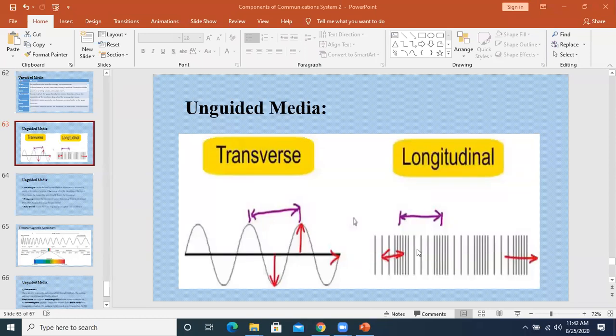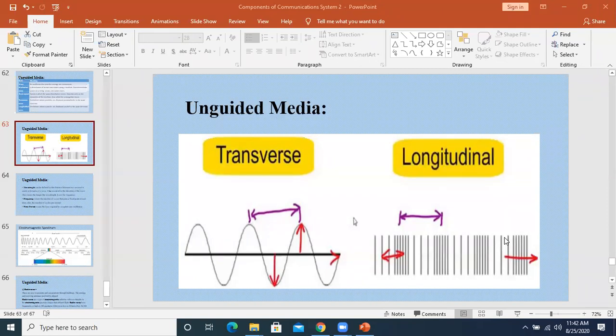What is there in it? Compression and rarefaction. What is meant by compression? Compression means when the molecules of the medium are closer to each other, then this is called the compressed format. And when the molecules are at a distance, when these are released, this is called rarefaction. Compression, rarefaction: this is called a longitudinal wave. An example of a longitudinal wave is the sound wave.